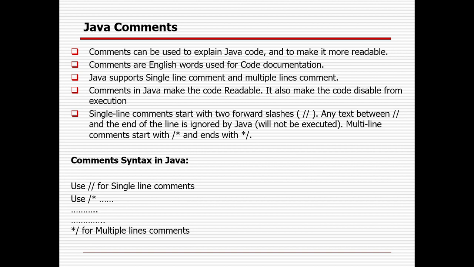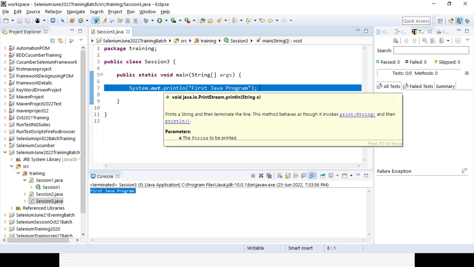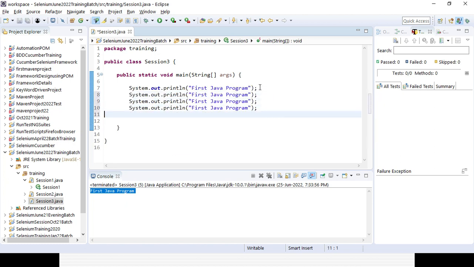Then you have already seen in the last couple of sessions how to comment out code. Comment means some code is there, but we are not going to remove it because sometimes we can use it again. So it is better to comment it out. Suppose, let's write a few more lines here: Java program 1, Java program 2, Java program 3, like that. So how can we comment out?